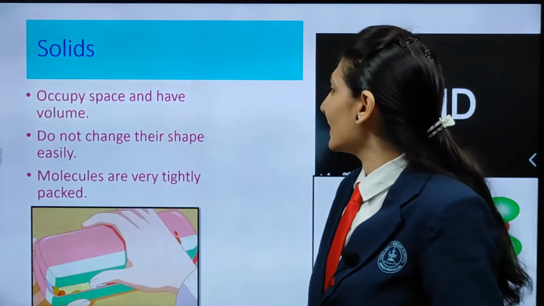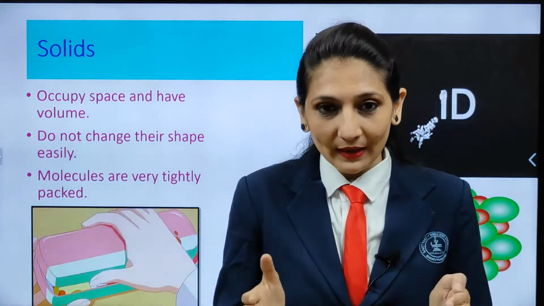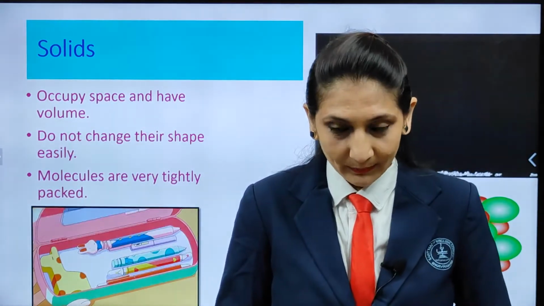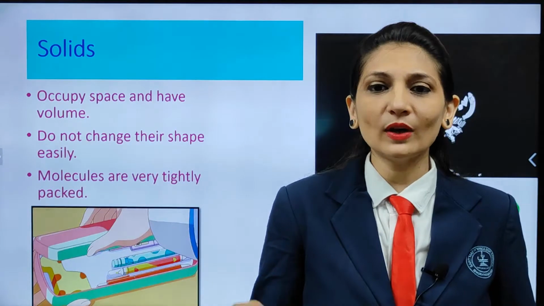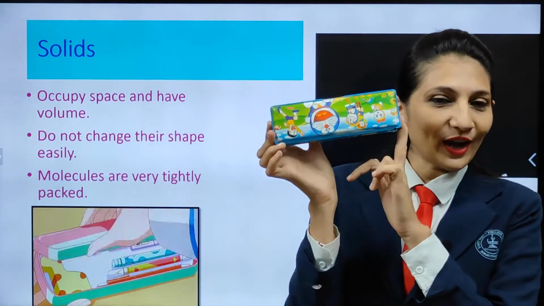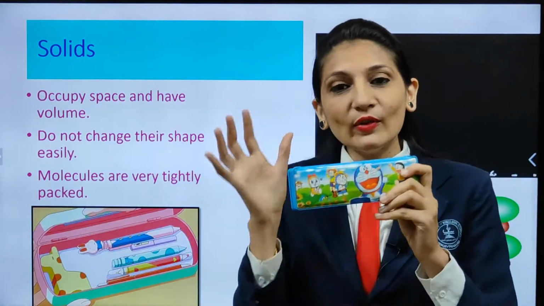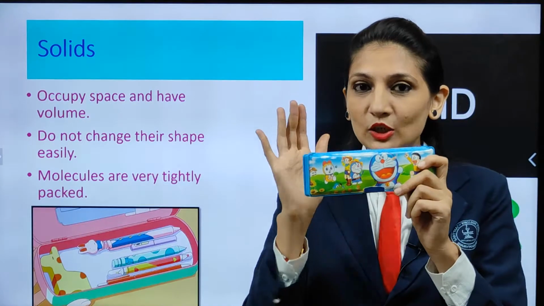The first one is solid. Now how do we come to know that any matter is solid in state? So here one thing I wanted to show you, and that is, what is it? All of you have this? Yes. What is it? Compass. Exactly. So how do we come to know that this compass is solid?